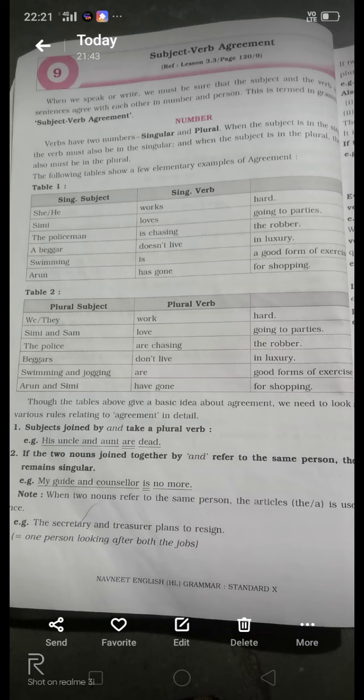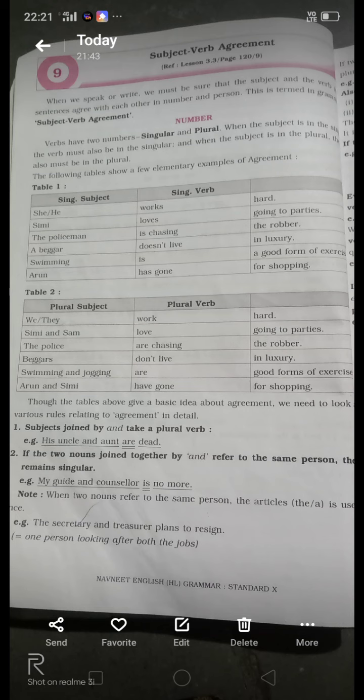Now see the example: my guide and counselor is no more. Counselor and guide are the same person, he is the same person, guide and counselor. That's why here is the singular verb.